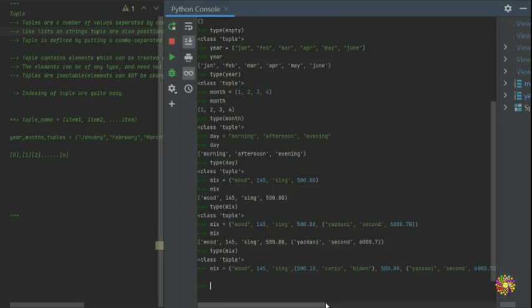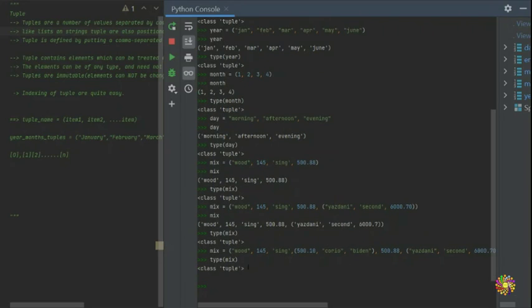Okay, so it's here, and you guys are going to see that the mix, and we put a type of the mix, and guess what, it's still tuple. See, Python sees that it's a tuple, so in other words, you guys can put a tuple, and you guys can put another tuple inside this tuple.